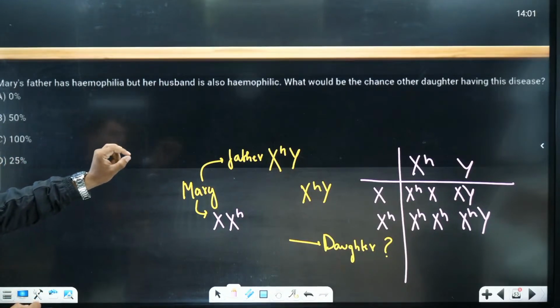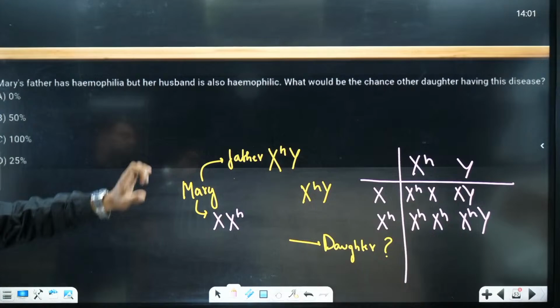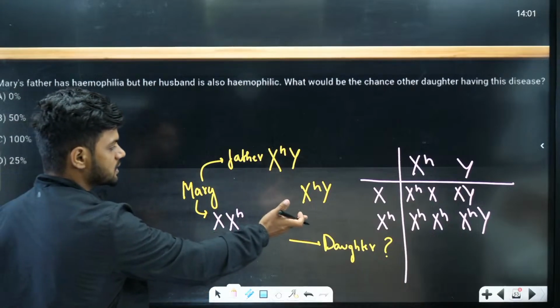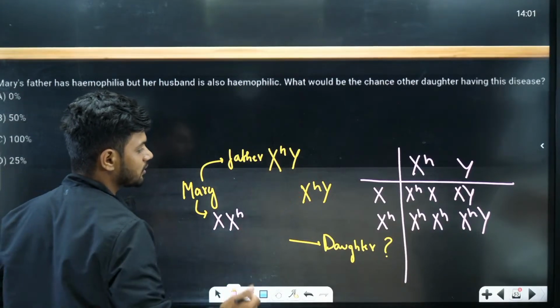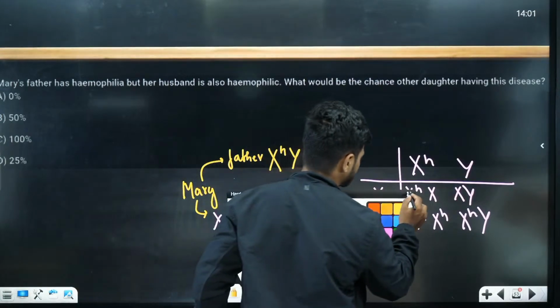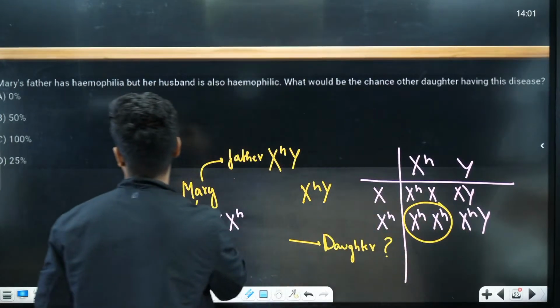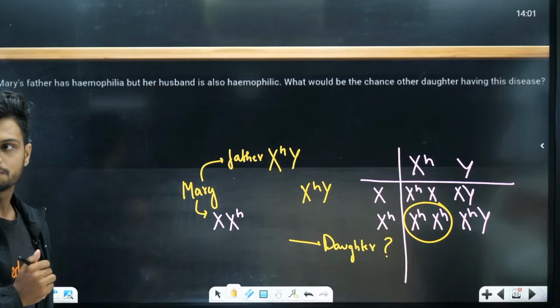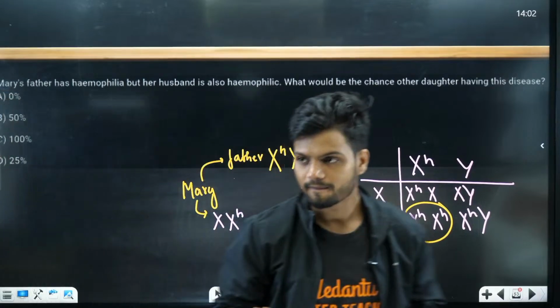What might be the chance of the other daughter having this disease? Out of the two daughters, what is the chance that the daughter will be hemophilic? Tell me. 50%.